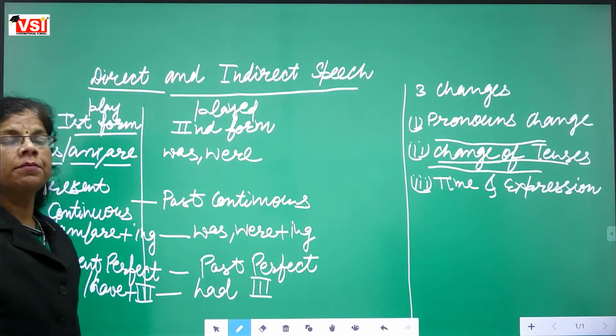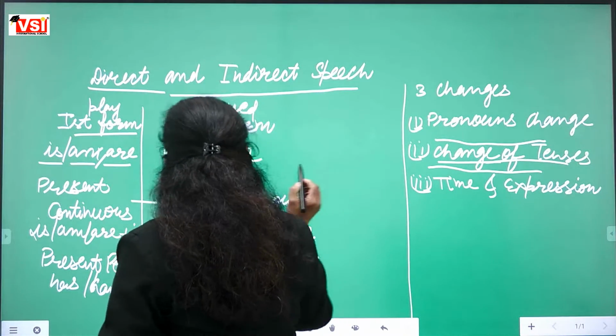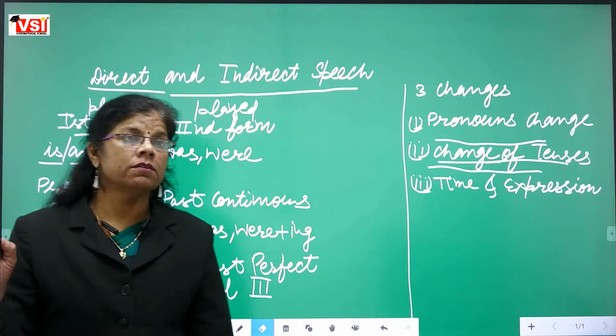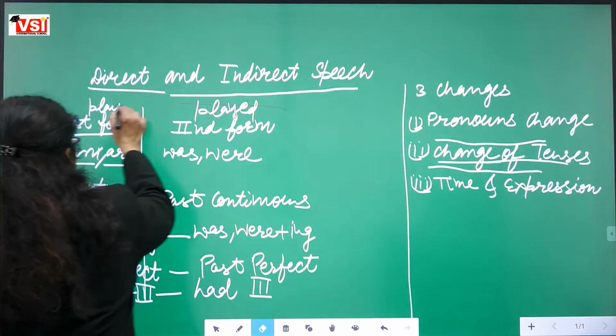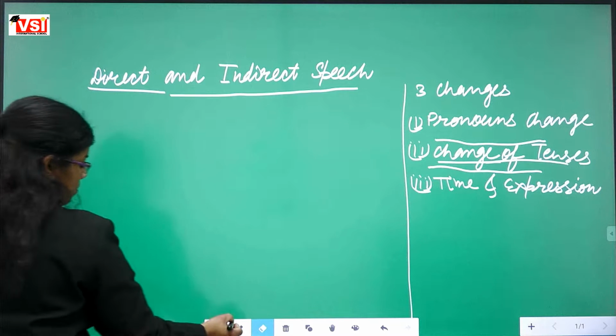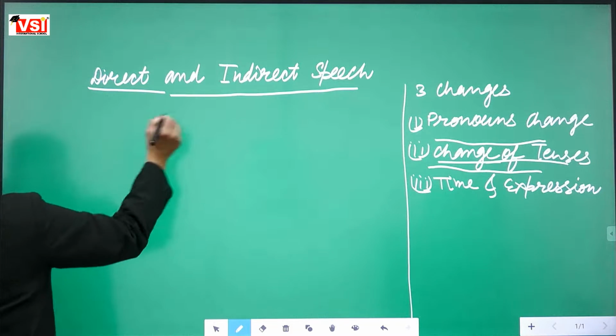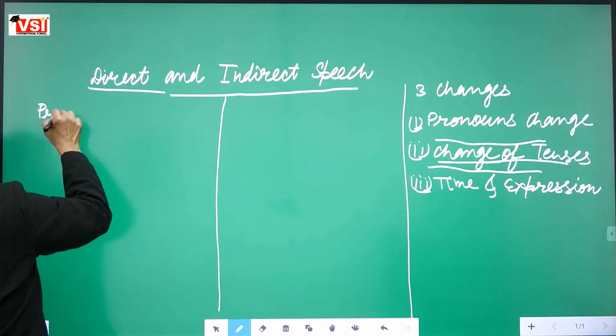Are you getting? Any doubt? Yes, beta. No, ma'am. Next is that present perfect continuous.